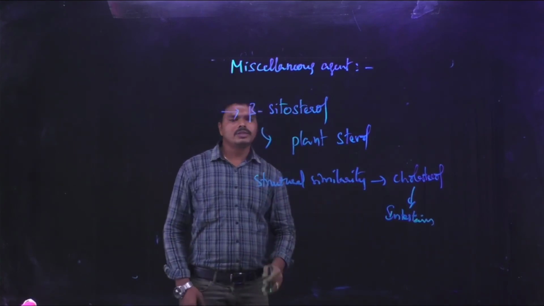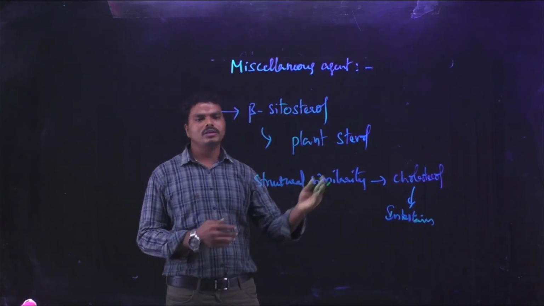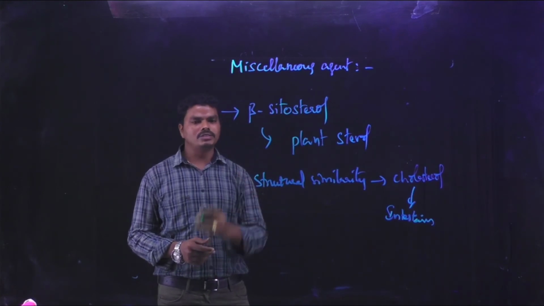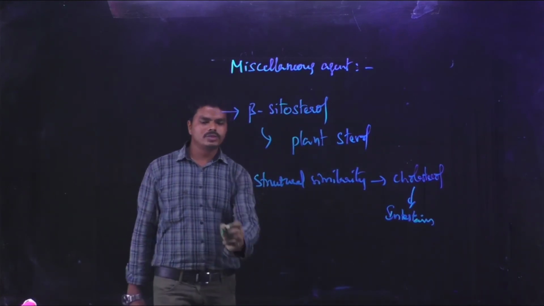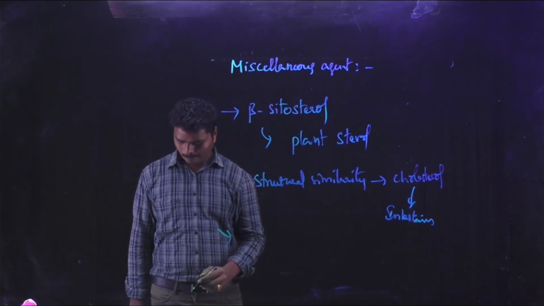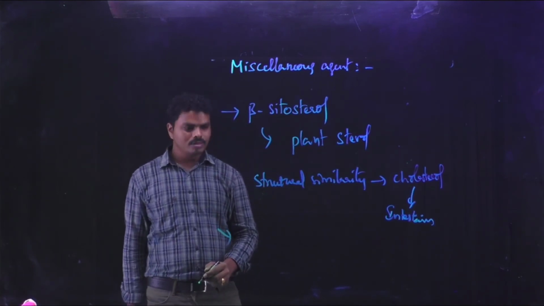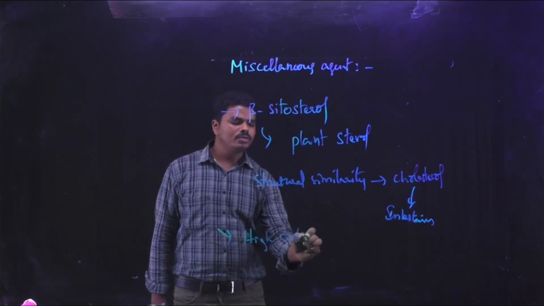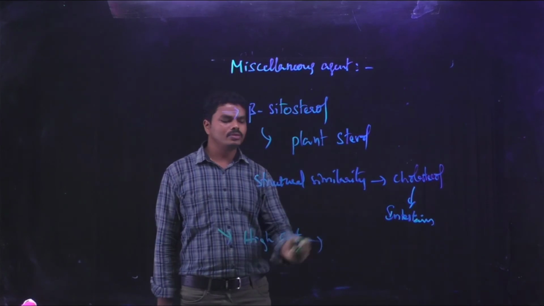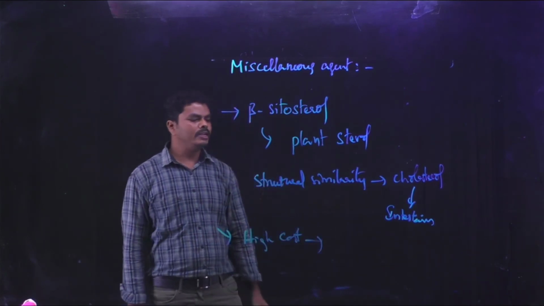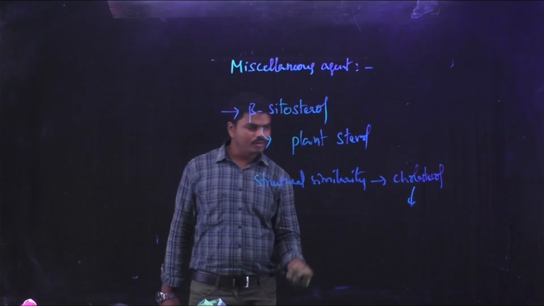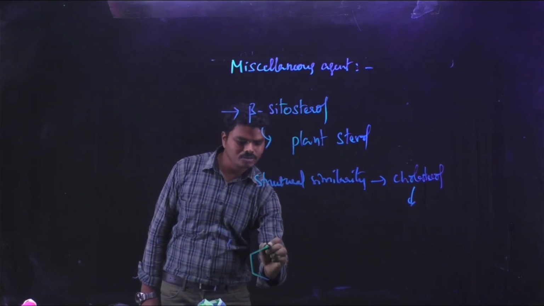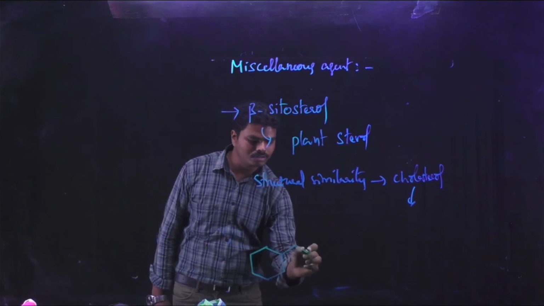Thereby it decreases the transport of cholesterol from the intestine to the liver and shows the same actions as that of ezetimibe. But due to the high cost of this drug, it is not popularly used as an anti-hyperlipidemic agent. When you see the chemical structure of beta sitosterol, it has the same structural similarities as cholesterol.